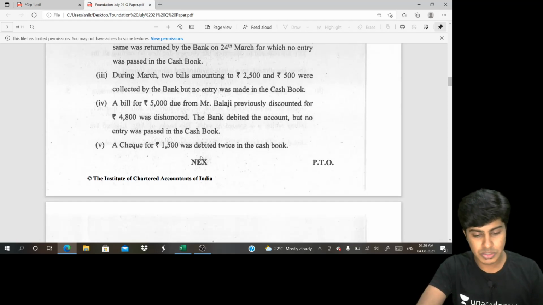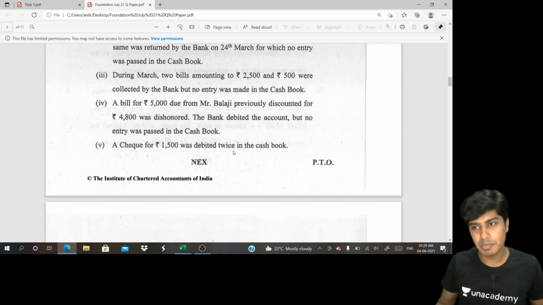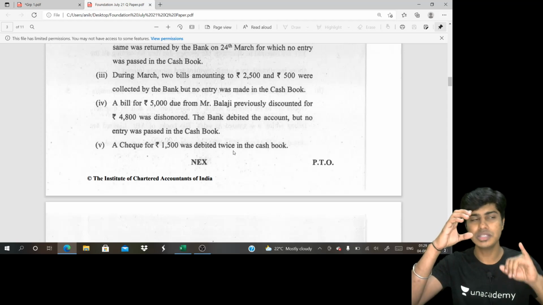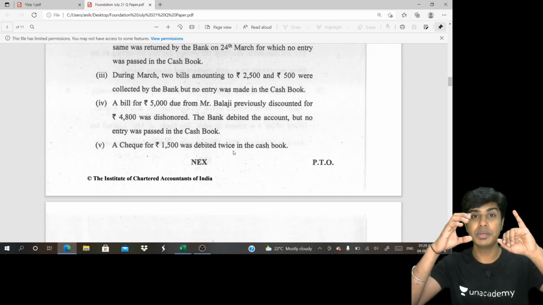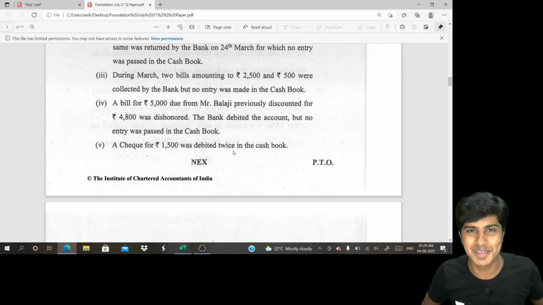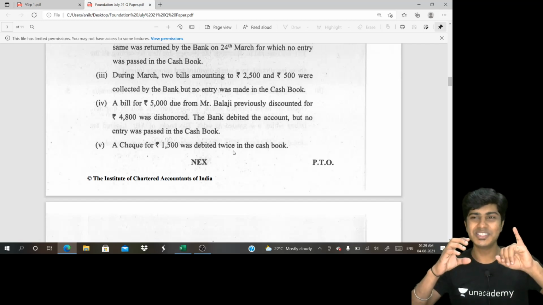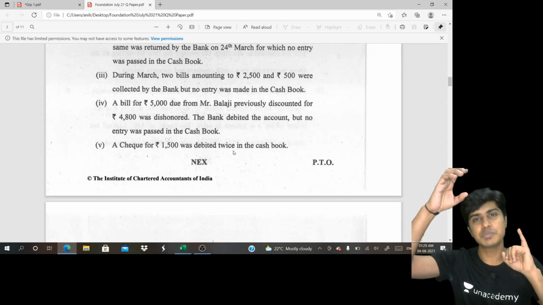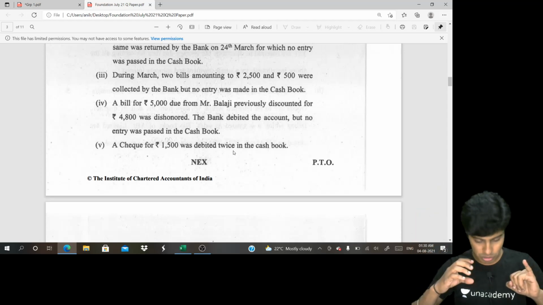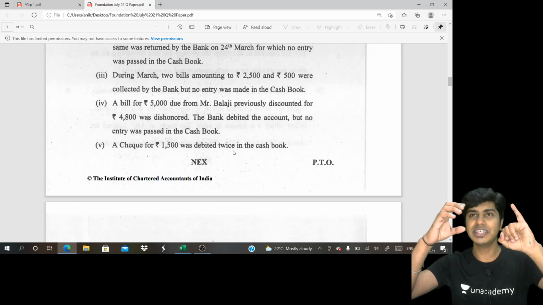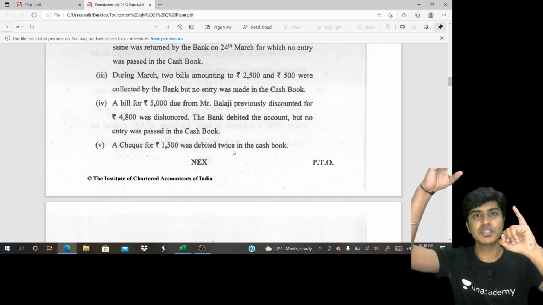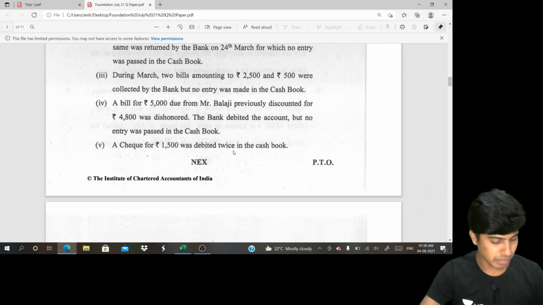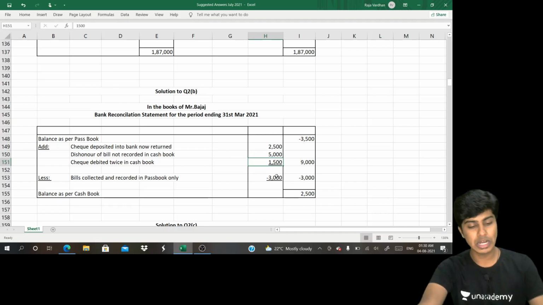Next, we have item number 5. A cheque of rupees 1,500 was debited twice in the cash book. Debit will increase the cash book balance. So you debited a cheque once, 1,500 cash book increase, 1,500 passbook increase. But you debited it twice in the cash book, maybe because you strongly believed in the double entry system. So you increased your cash book by 1,500 once again, with which the passbook has not increased. Both have increased by 1,500 once. You increase the cash book further by 1,500. There is a difference of 1,500. Where are we making changes? Passbook. What will I do? Add 1,500. That, my friends, would close this part.